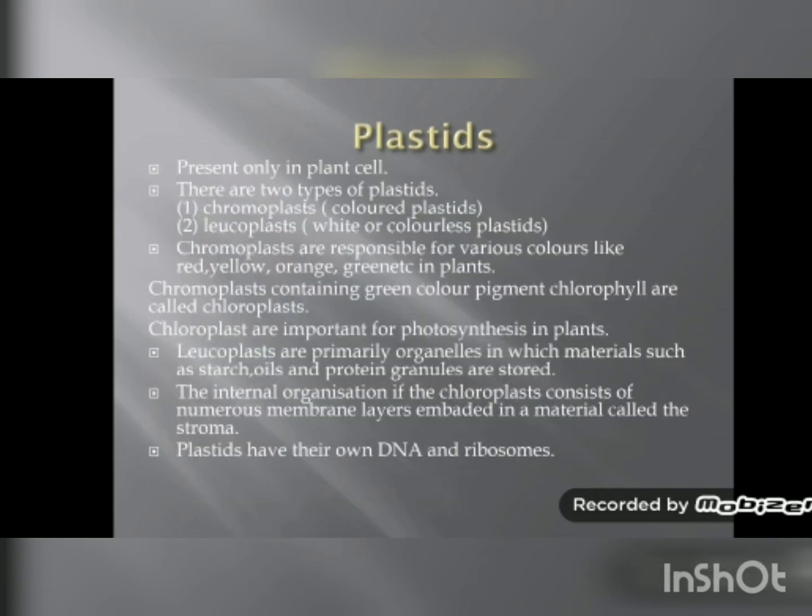So you have to remember the function of plastids. Plastids are responsible for chlorophyll. Then plastids are responsible for photosynthesis due to chlorophyll, and leucoplasts are responsible for storage of starch, oil and protein granules. And plastids also have their own DNA and ribosomes, that is they have their own genetic material. Now remember, plastids have DNA and ribosomes, and one more organelle, that is mitochondria, also has its own DNA and ribosomes.